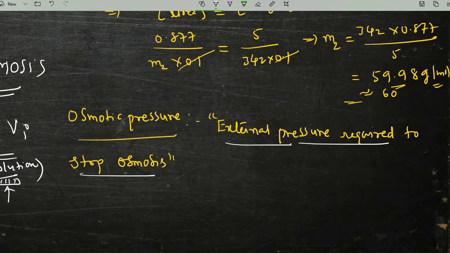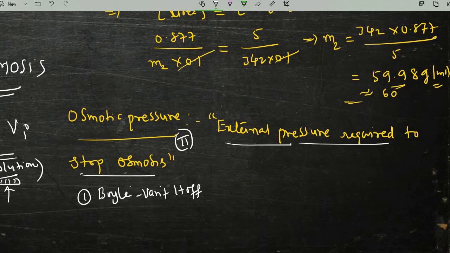And according to different laws of osmotic pressure, as per our gaseous laws also, the first law is the Boyle-Van 't Hoff law, where the osmotic pressure symbol is pi.